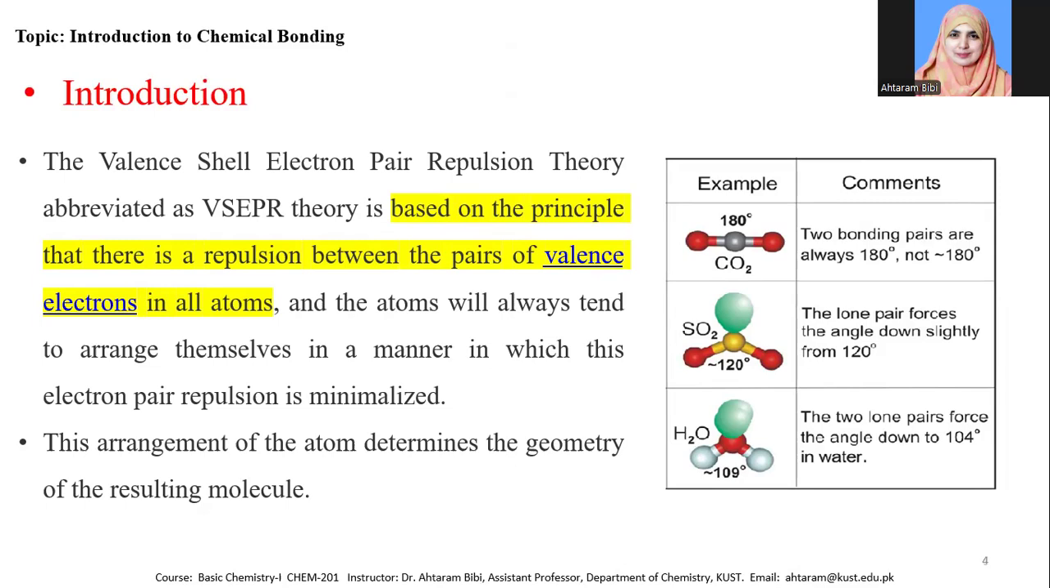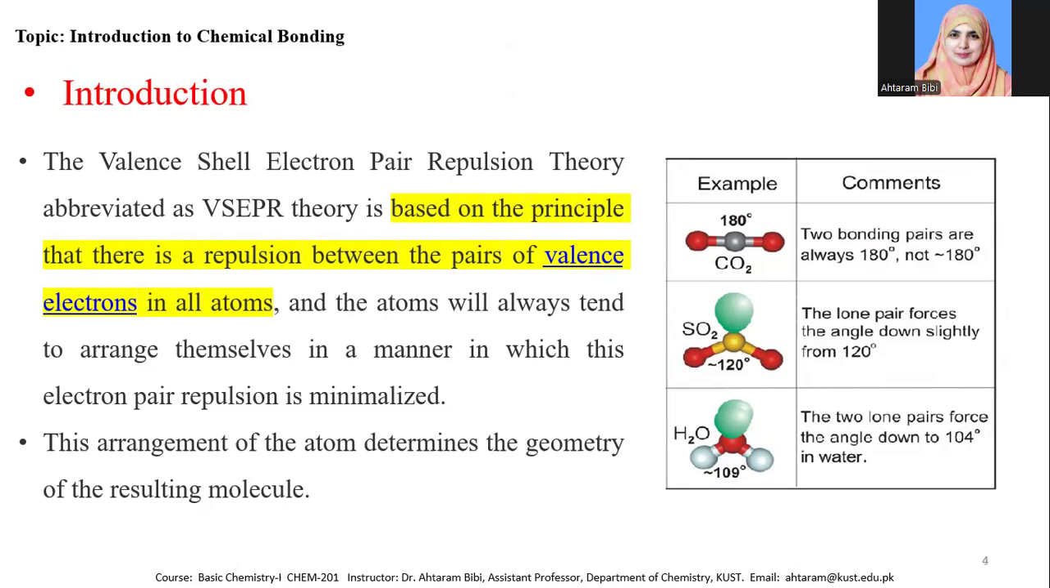Similarly, the second example is the sulfur dioxide molecule. The sulfur is doubly bonded to the oxygen atoms, while the sulfur contains a lone pair of electrons also. So the repulsion involving the lone pair is more than that between the bonded pairs of electrons. When they arrange themselves in such a way that the repulsion is minimized, it gives an angular structure to the sulfur dioxide molecule.